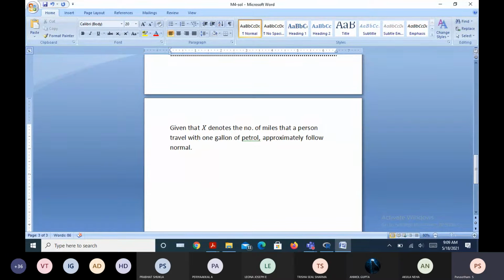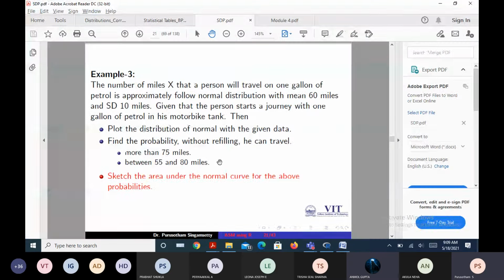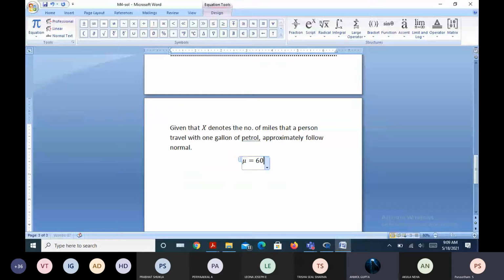When it is following approximately normal, we also know the average mileage of that bike with 1 gallon of petrol. What is that information given? It is 60 miles.